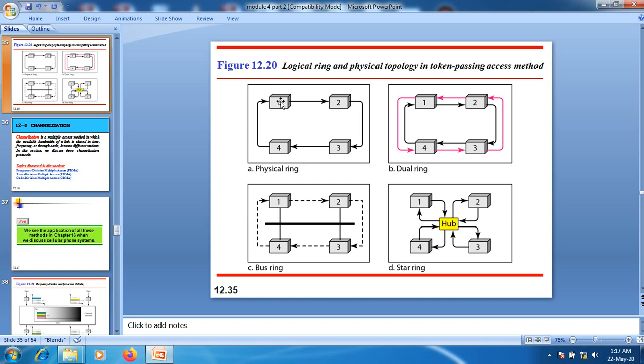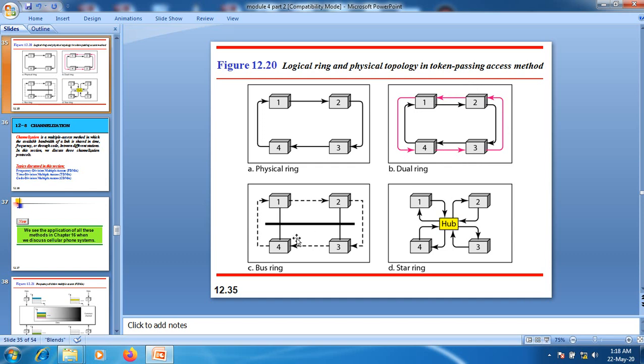Whenever a node sends a token, the next node receives it. It is not necessary that we include the next node address in the token or frame here. We use this dual ring topology just to overcome that problem. Whenever a link failure occurs, the auxiliary link will create a temporary connection so that the communication takes place properly.